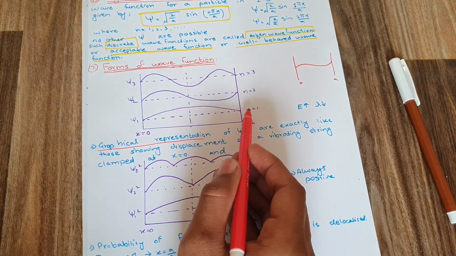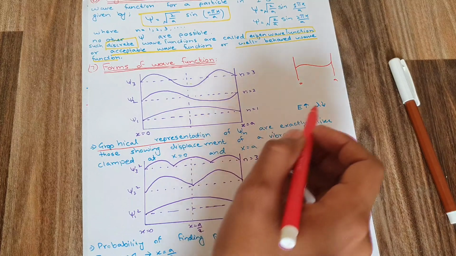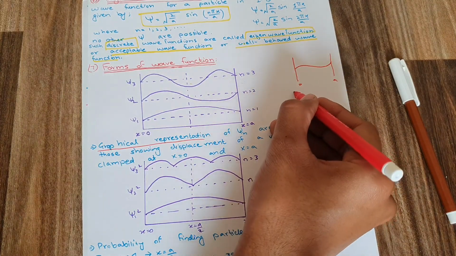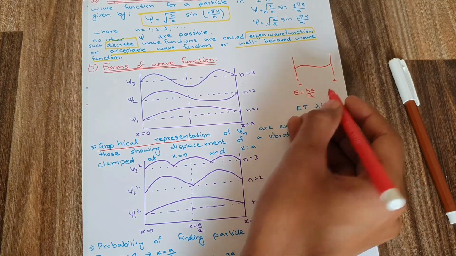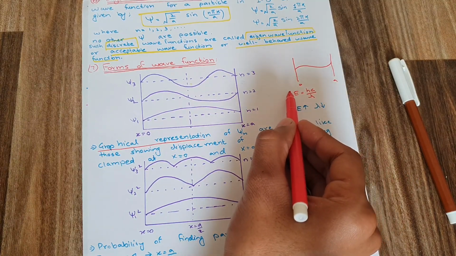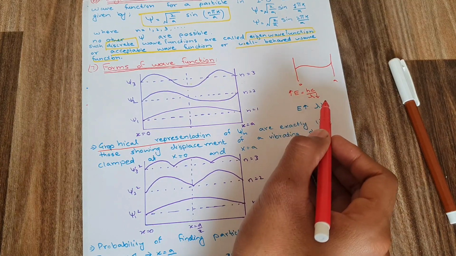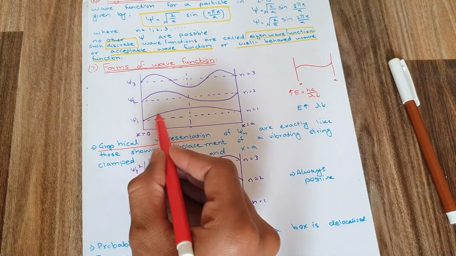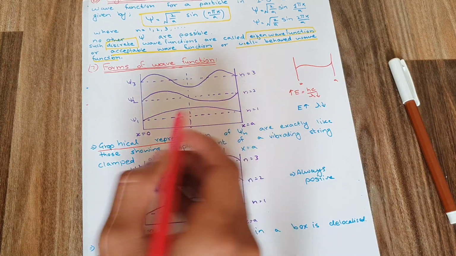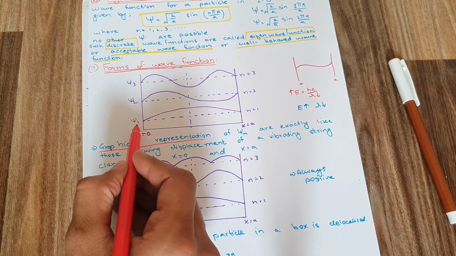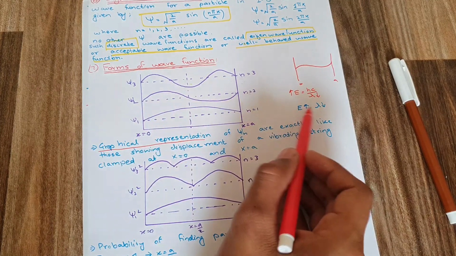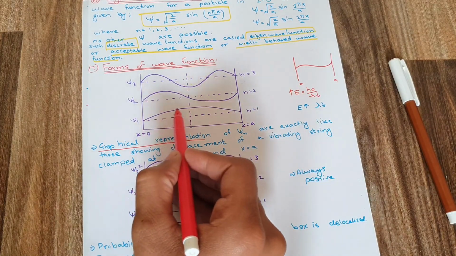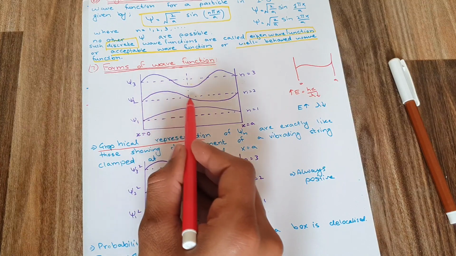As you know, when my energy increases, the wavelength decreases. The formula for energy is E is equal to hc over lambda, which says that if my energy increases, the lambda decreases. As you can see here, the wavelength is very large because the energy is very low, because at psi 1 we have a lower energy known as the zero point energy. If n is equal to 2, the energy increases. More energy means lesser wavelength. Here the wavelength was very large, and in this case the wavelength has reduced.